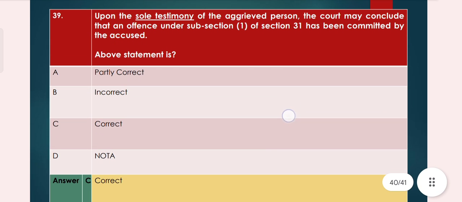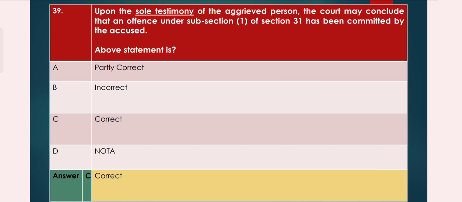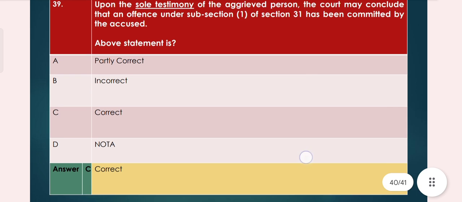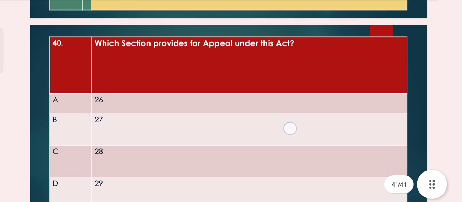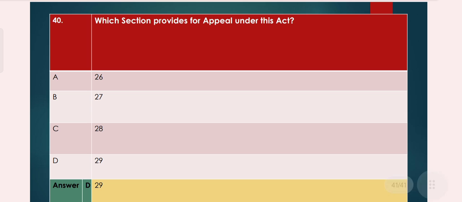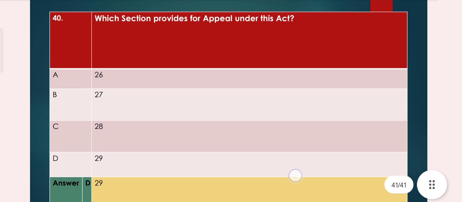Now question number 39. Upon the sole testimony of the aggrieved person, the court may conclude that an offence under subsection 1 of section 31 has been committed by the accused. The above statement is option A partly correct, option B incorrect, option C correct, option D NOTA. So option C correct is the right answer. Now question number 40. Which section provides for appeal under this Act? Option A 26, option B 27, option C 28, option D 29. So option D 29 is the right answer.